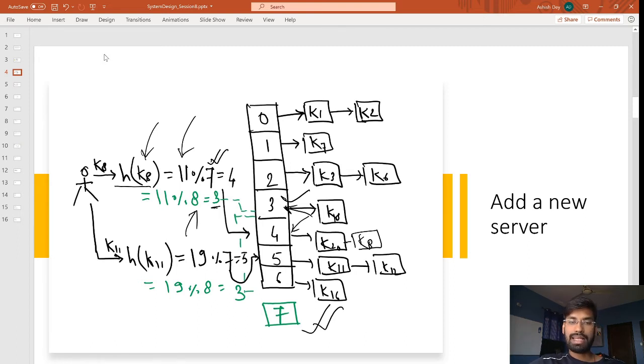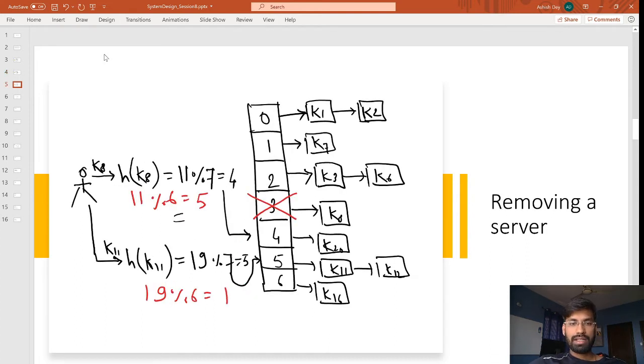So with this, if you see, all the data got invalidated, because the modulus operation that we were taking earlier with 7, now we are taking with 8. So that is why all the data will get invalidated. So this is not a right approach. So let's see how exactly we can avoid this, so that we minimize the amount of data getting invalidated.